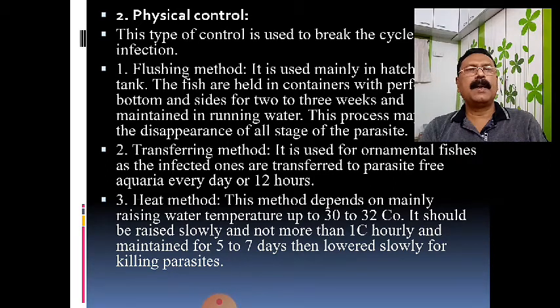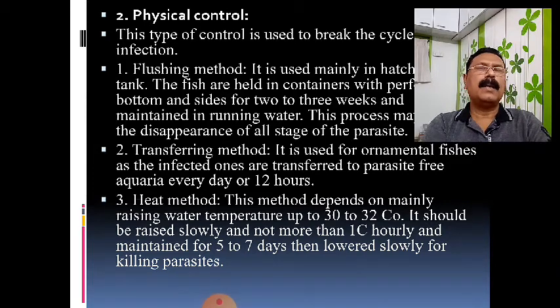The third method is the heat method. One statement is that infection and growth are higher at higher temperature, but we can also use temperature as a control method. We have to increase the temperature of that particular pond or aquarium a little bit per day, up to about 30 to 32 degrees centigrade.